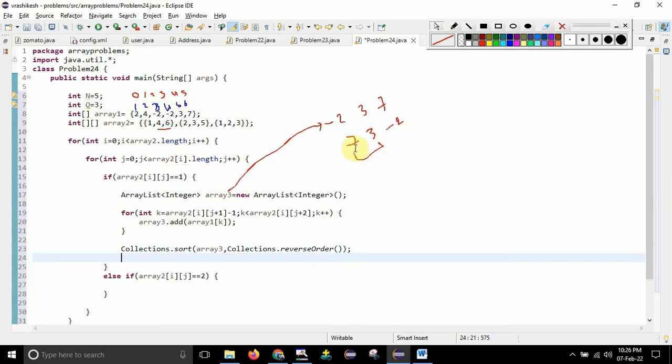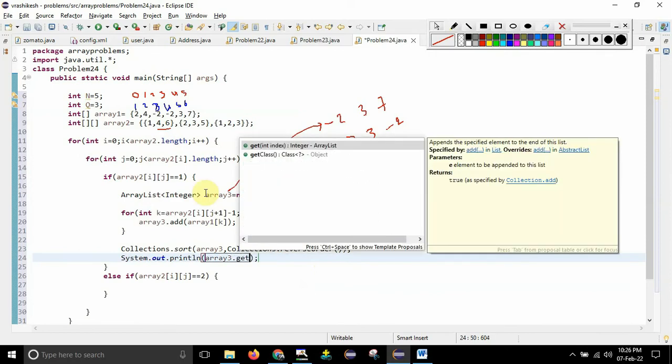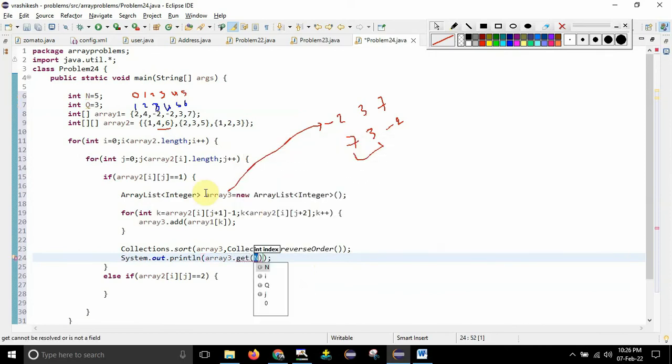Now I need to return the product of the first two elements. That is very simple. I will write sysout, that is System.out.println, and inside this I want to find array 3 dot get. So you need to use the get method and you need to mention the index.